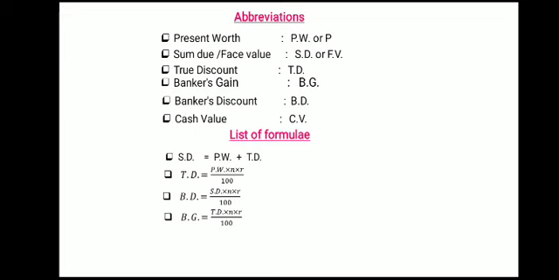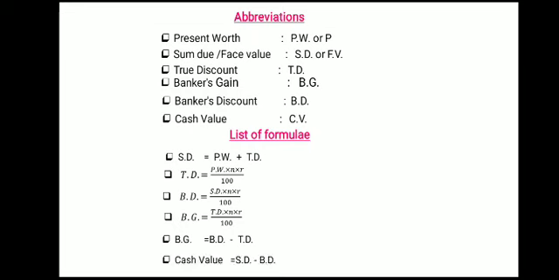So on true discount, whatever additional interest you get will be the banker's gain. And the other formula for banker's gain is banker's discount minus true discount, that we have discussed previously. But this formula is also important. Banker's gain is equal to true discount into N into R. So interest is calculated on true discount.